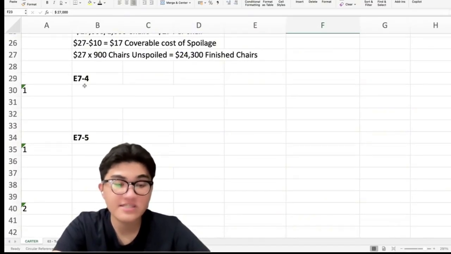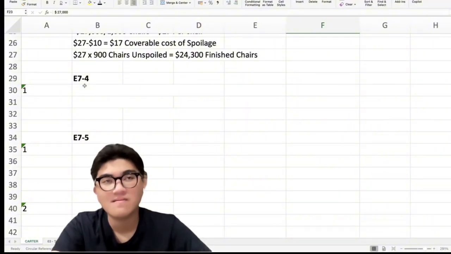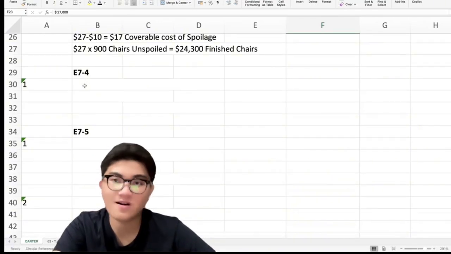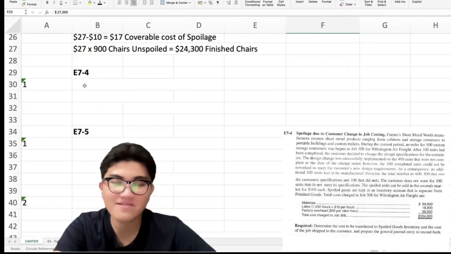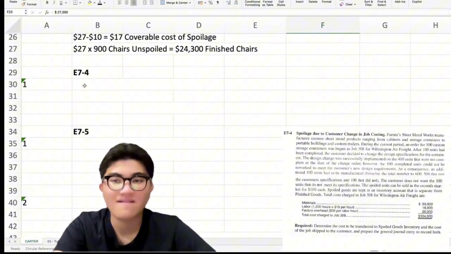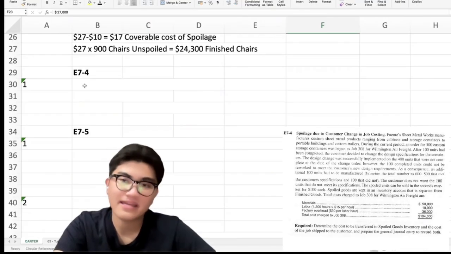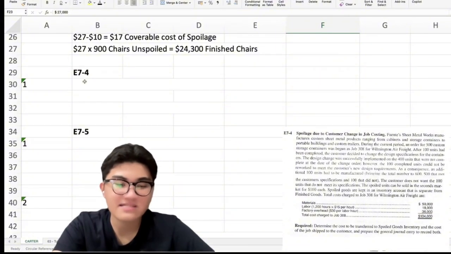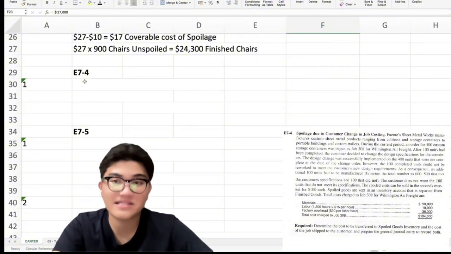E7-4, spoilage due to customer change. Okay, so nakita na ta ang internal failure. Now, we will be turning to the customer change. I mean, hindi siya sala sa customer, pero yeah, dahil na siya sa customer. Kung katong internal failure, sala sa company, kani, sala sa customer. Okay? So, ang spoilage dito, dili tungkol sa production mistake, but tungkol sa customer design change.